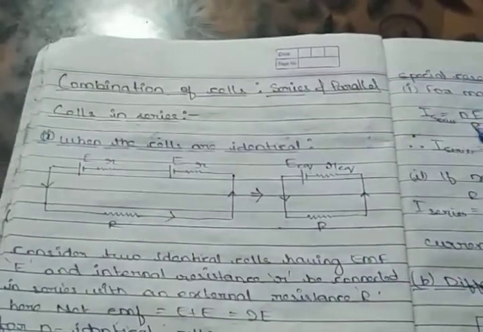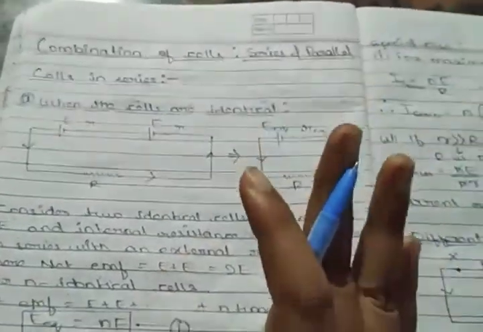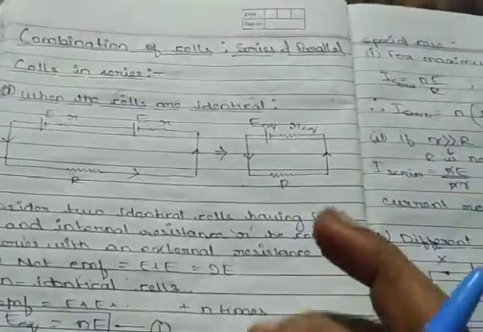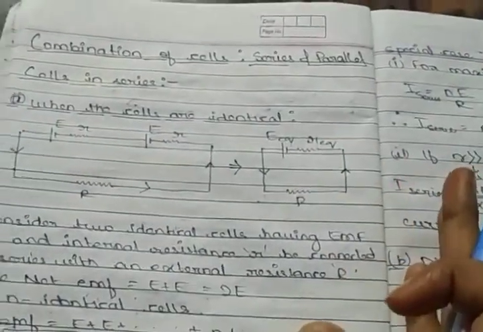Now let us go on to the combination of cells. Series and parallel combination. As we have resistances in series and parallel, we have cells also that can be combined in series and parallel. So I'm just making another video for it. So till here.